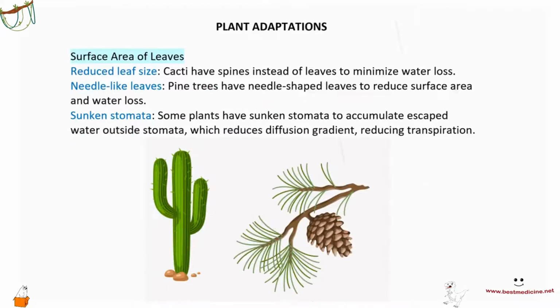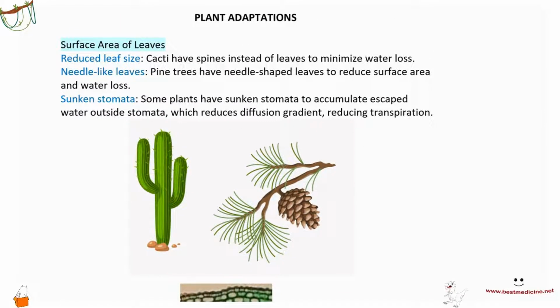And then we have plant adaptations. Plant adaptations involve most of the time the ability to obtain either water or light, right? Seed dispersal, etc. So to be able to absorb most light, you could have increased surface area as well, or you could have decreased surface area to minimize water loss, etc. Okay, so here are some of the plant adaptations that are listed in AQA syllabus that help preserve water in plants. One of them is reduced leaf size.